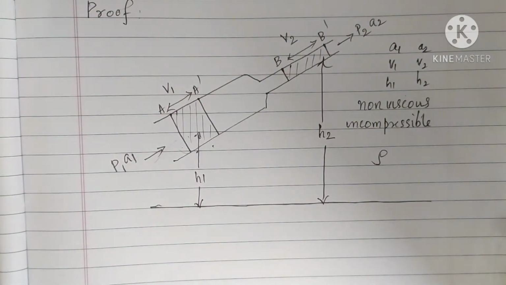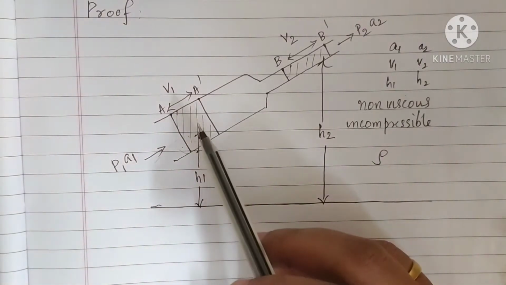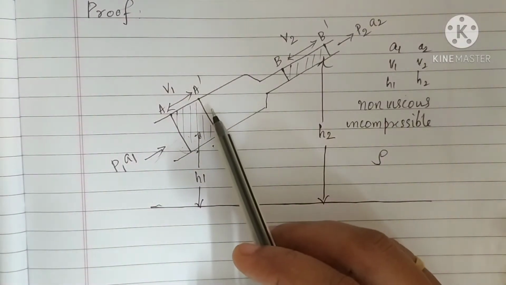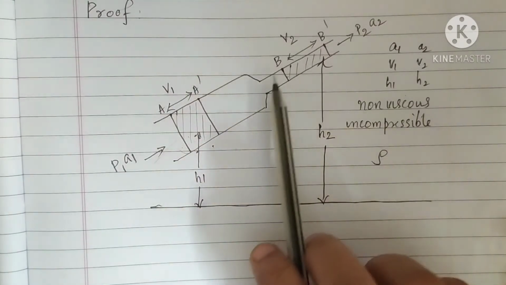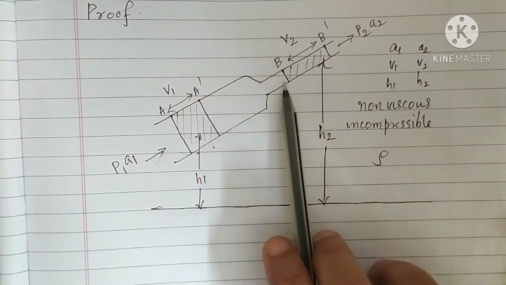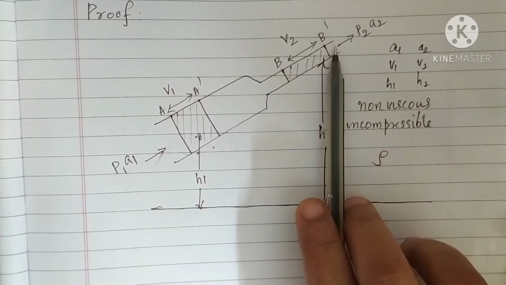Now already it is said that the fluid is incompressible. So whatever mass of fluid enters into the pipe at section A in a time interval, an equal mass of fluid flows out at section B in the same time interval.